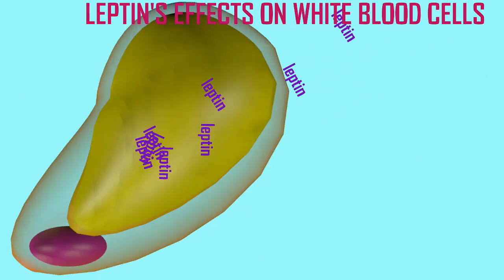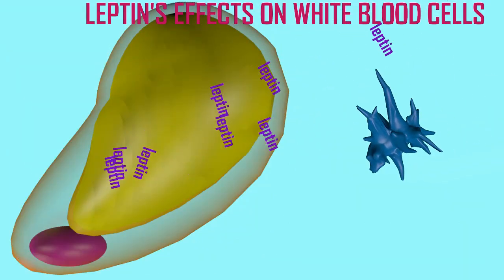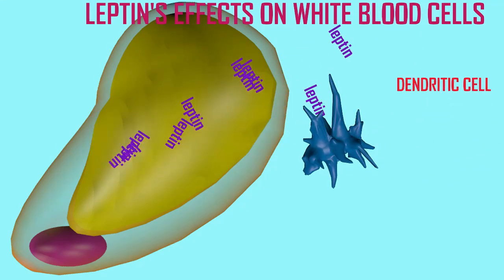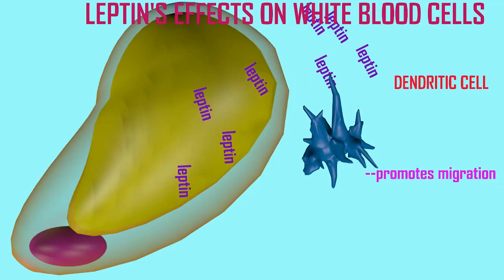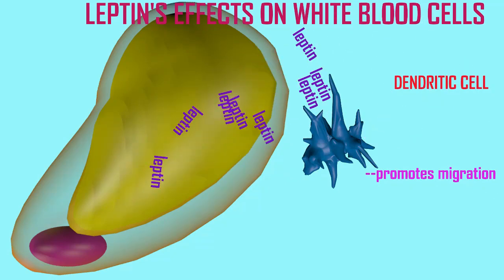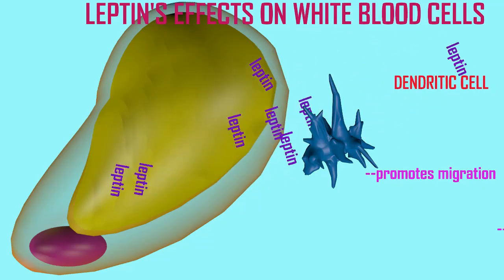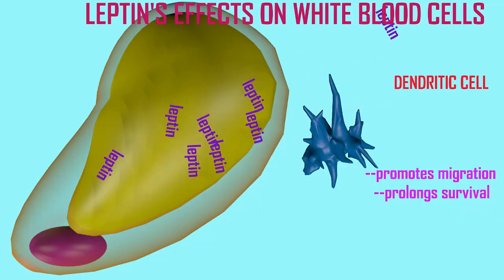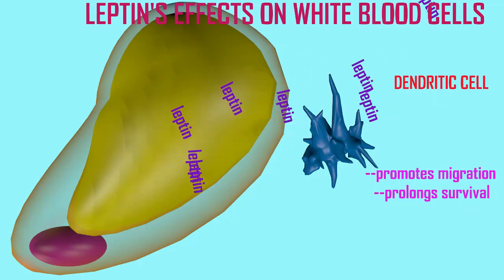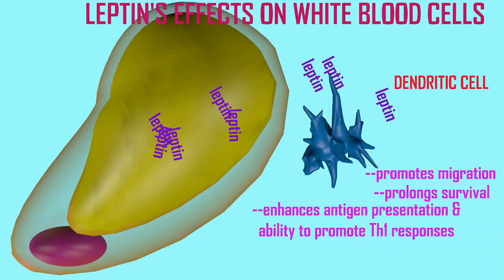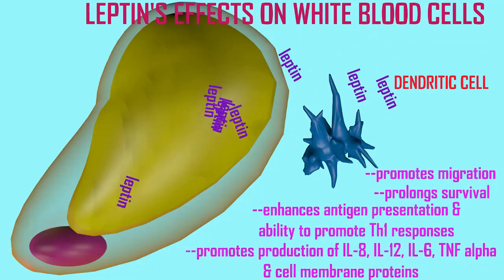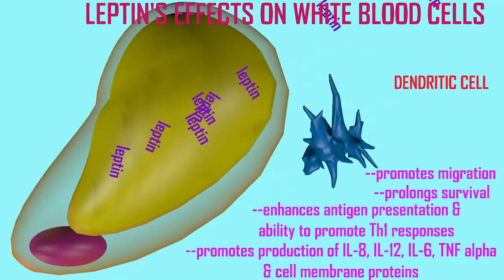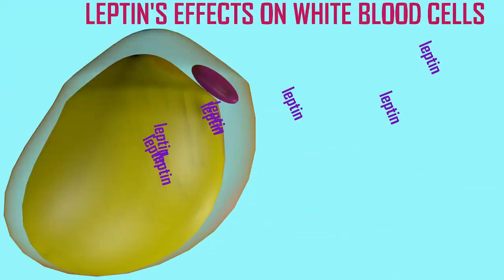Leptin promotes the migration of dendritic cells. It prolongs their survival. It enhances their ability to present antigens to naive T helper cells and thus promote their differentiation into Th1 cells. It promotes the production of a number of cytokines such as interleukins 8, 12, and 6 and tumor necrosis factor alpha, and also alters their production of cell membrane proteins.